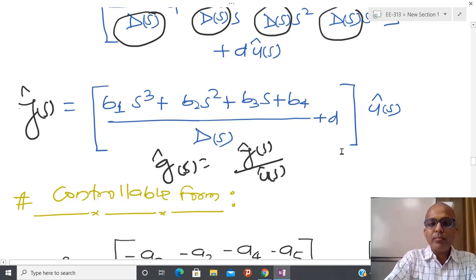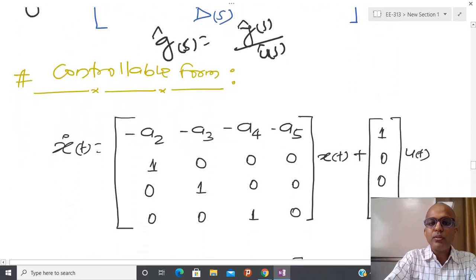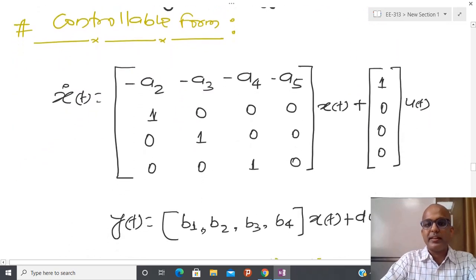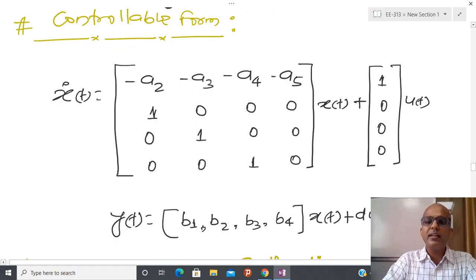From here you can see that I am easily able to construct this matrix, and this form has a certain name, called controllable form. I will tell you in the next part of this course why this form is called controllable form.